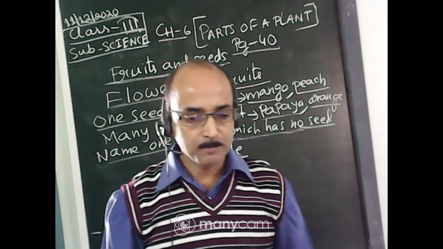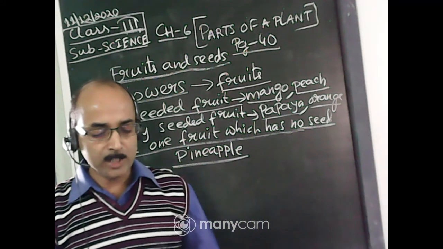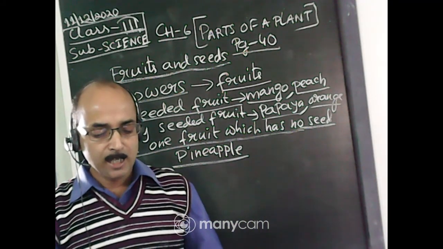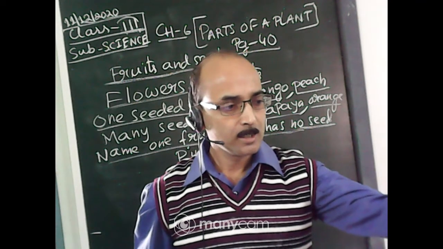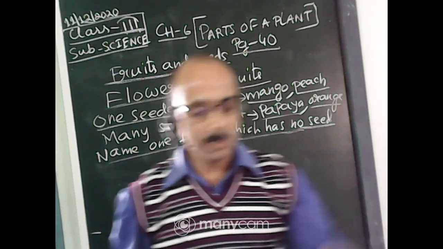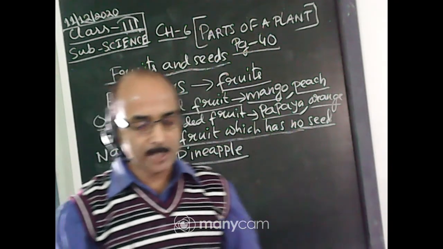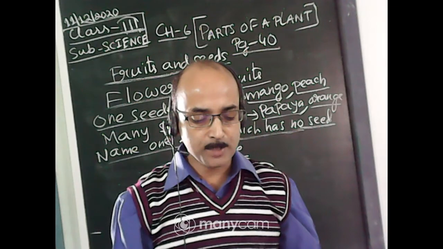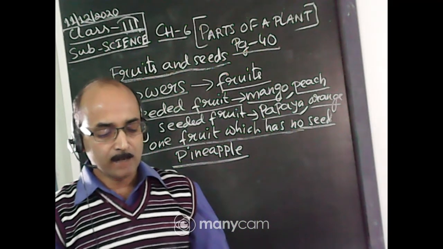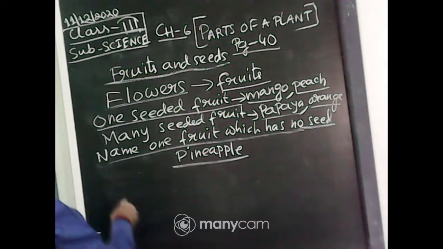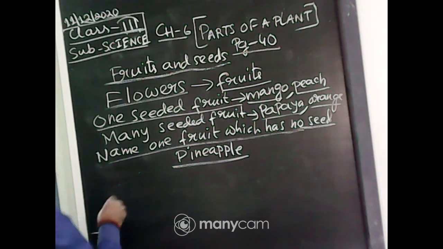Seeds are of different shapes, sizes and colors. We eat some seeds like wheat, rice, gram and corn.